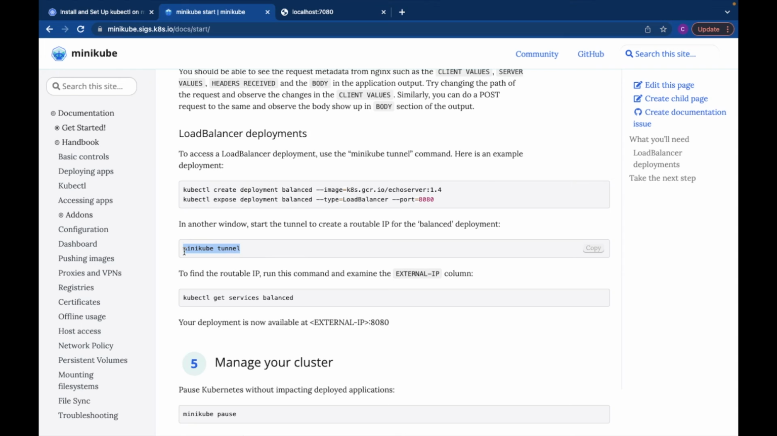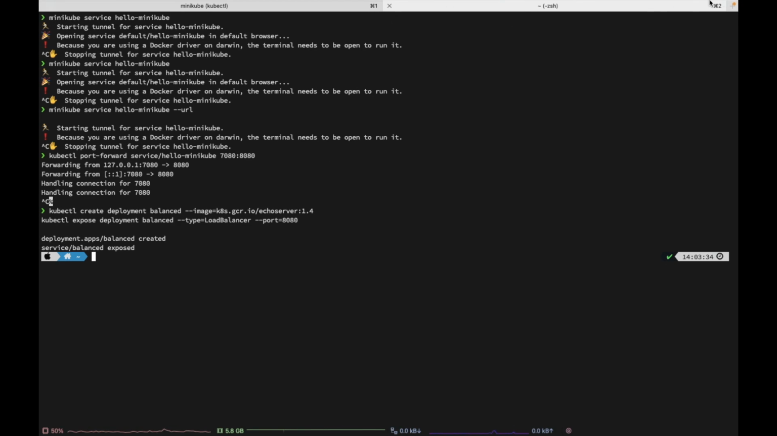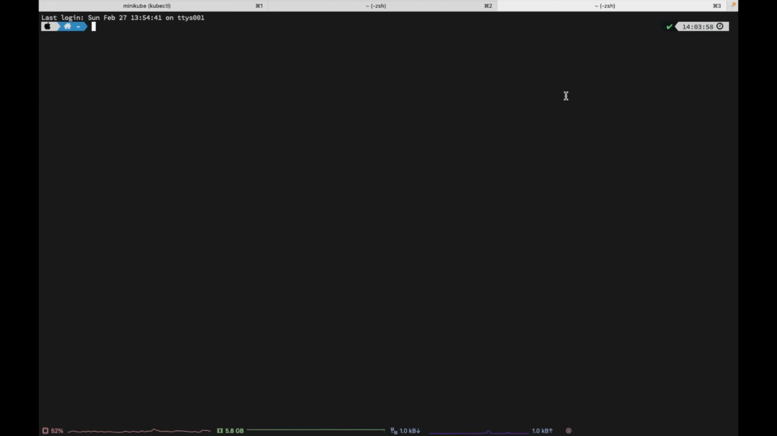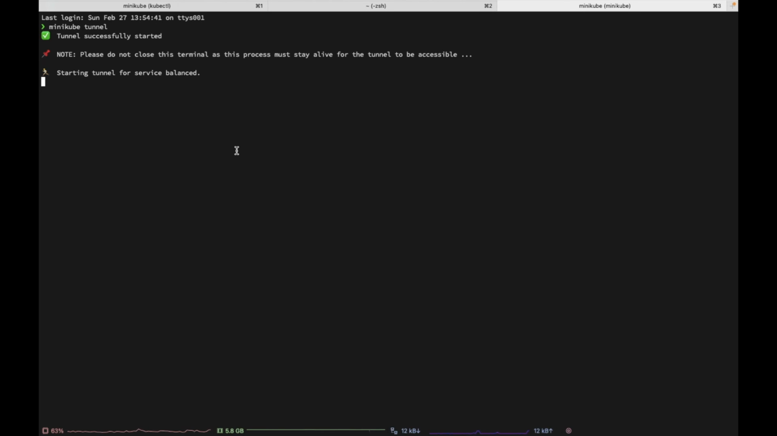Now we can create the minikube tunnel in another terminal window. I will open another terminal window like this and run this command. Now we can see that the tunnel has successfully started, and it is starting the tunnel for service balanced. That is the name of our service.